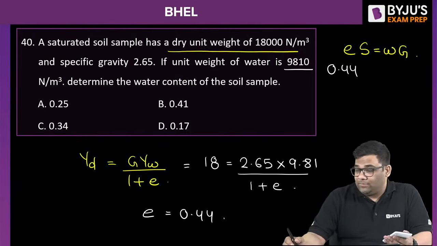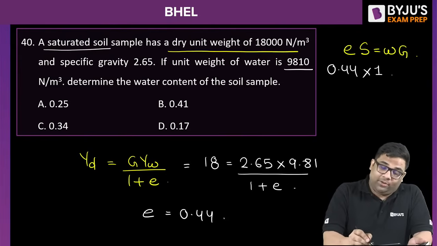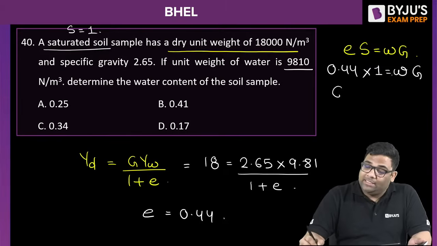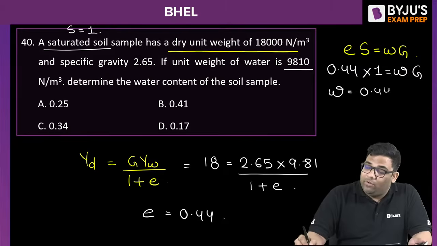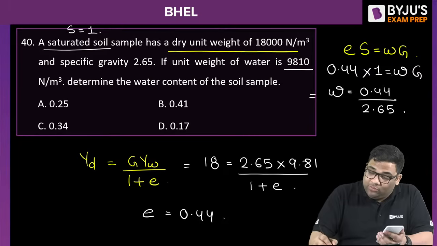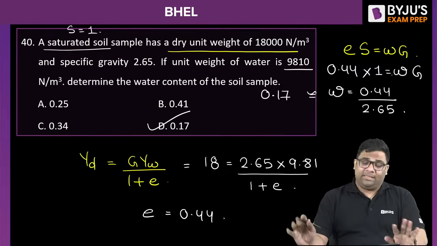Degree of saturation S is given as 1, because we have saturated soil. So water content we have to find out. G I have got already, it is 2.65. So water content is equal to 0.44 divided by 2.65. I am using a calculator; in the examination there will be no calculator. It is almost equal to 0.17. So this is the water content. So this is a very standard question where they ask you what?